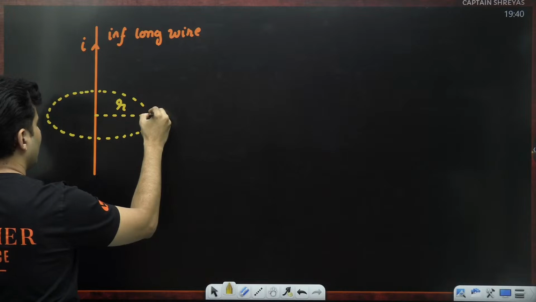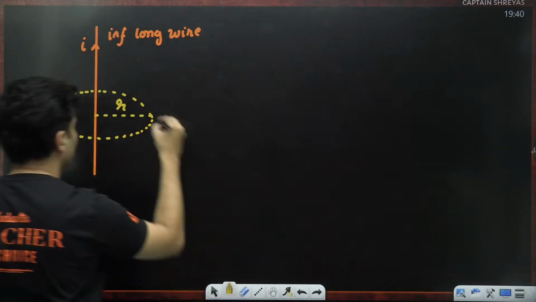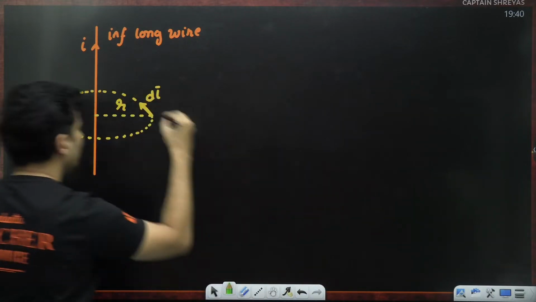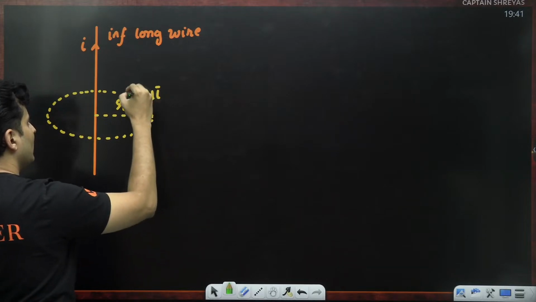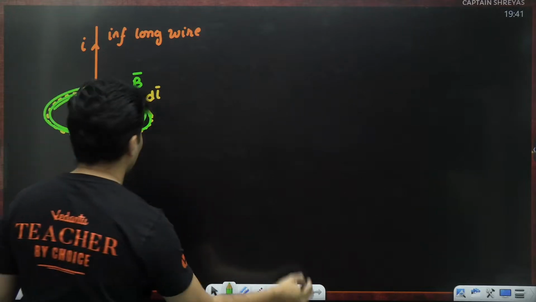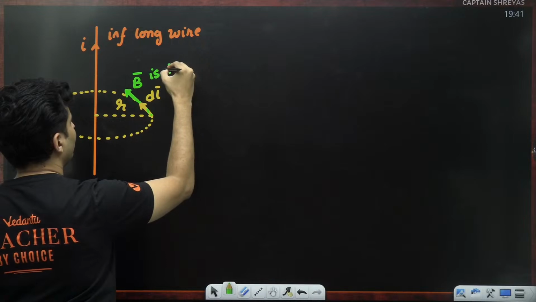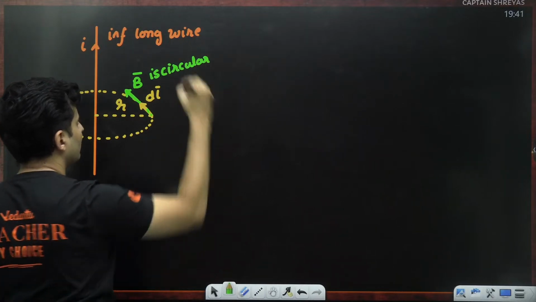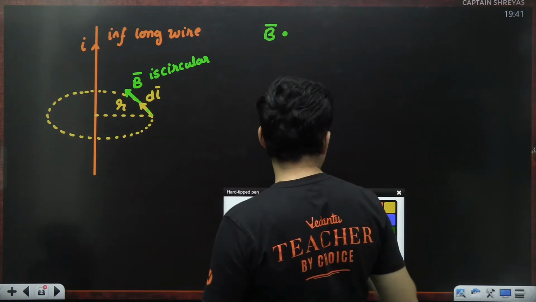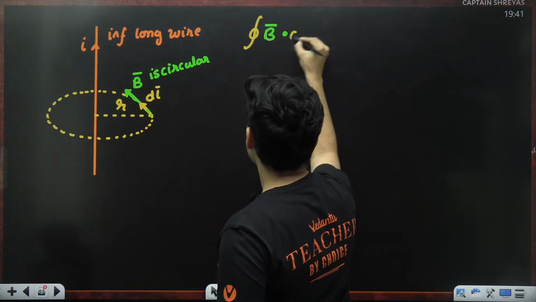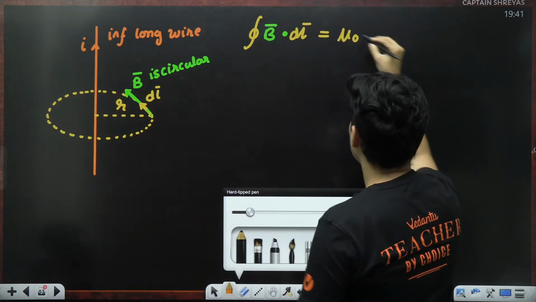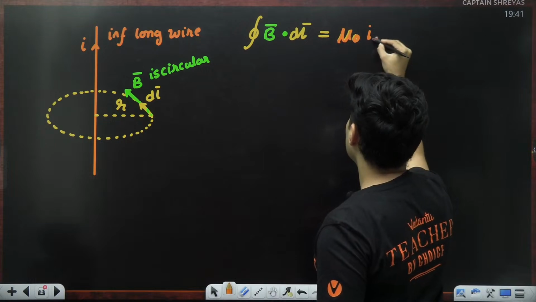Let's say I'm going in the anti-clockwise direction. So this would be my dl. And at every point, the magnetic field will also be like this, because the magnetic field lines are circular in nature. Now if I apply Ampere's loop law, which says the cyclic integral of B vector dot dl vector should be equal to mu naught into the current enclosed.